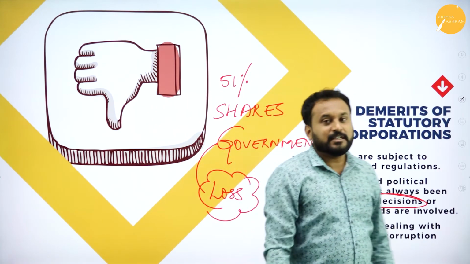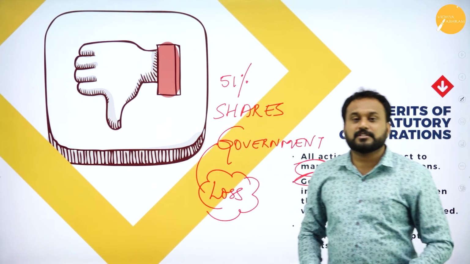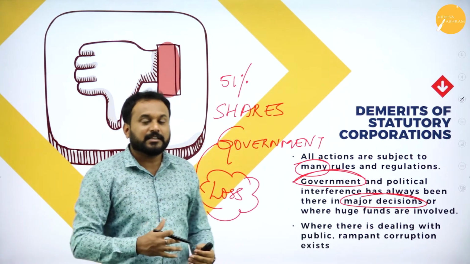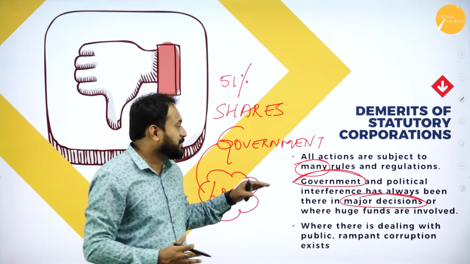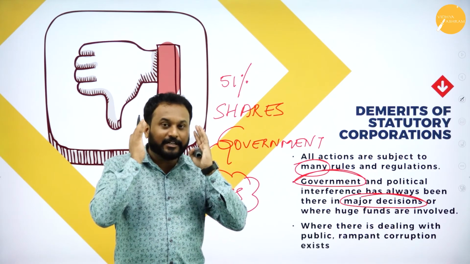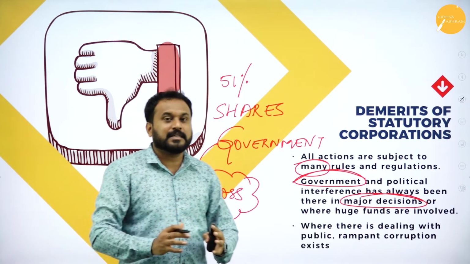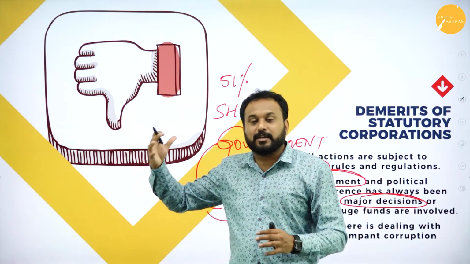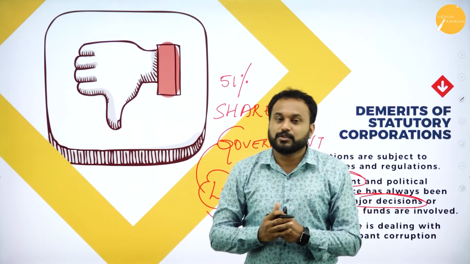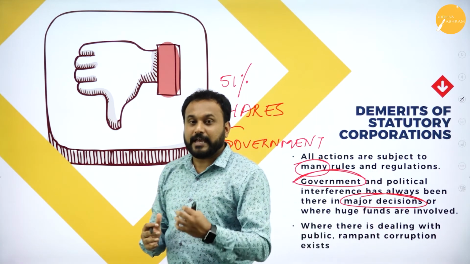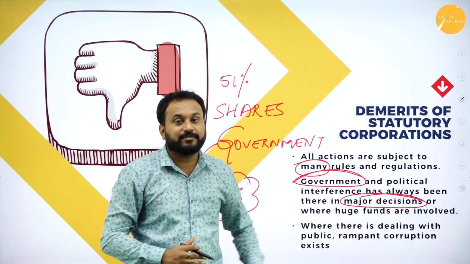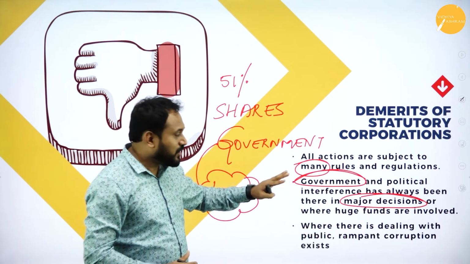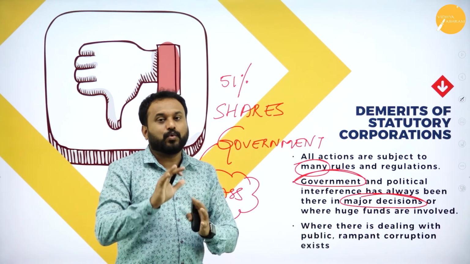Now there will be a problem in the functions of management, the way the people need to manage the business. They won't manage it, because government interference is there. The minute it happens, see, you are doing your work on a regular basis and now somebody is supervising you. You cannot do your work properly. And that is what happens when there is a major funding. Every transaction happens within the statutory corporation, so there is a problem in the working process.